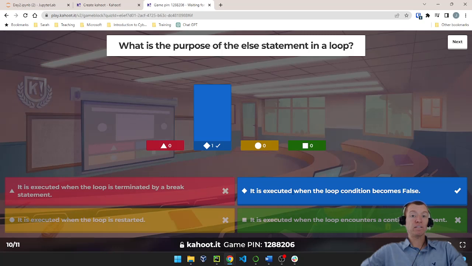So the example I like to talk about here is we did in the last class, we had that list of names, and we said, are we looking for a specific name in there, like Alice? When we found Alice, we break out of that loop. It doesn't execute our else statement. Although if Alice is not in the list, then we can put a message on the screen saying Alice was not found in our list. So it's an easy way to tell if something is contained in a list or not.